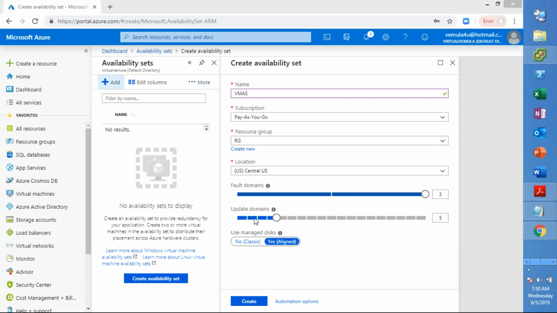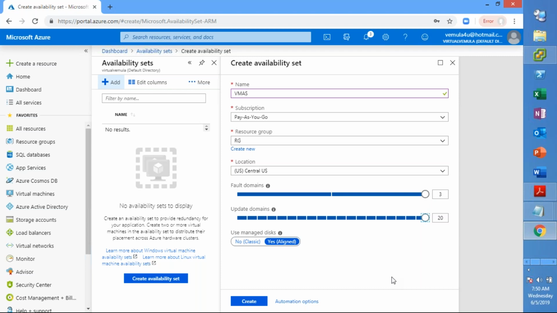Similarly, the default update domains are 5, and you can go up to 20, right? So it is based on your requirement. If I have 10 virtual machines and I select 3 fault domains, these 10 virtual machines will be accommodated across those 3 fault domains, like VM 1, 2, 3, and again 3, 4, 5, 6, and so on.